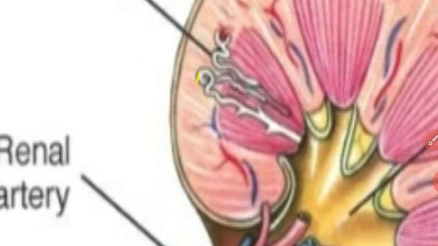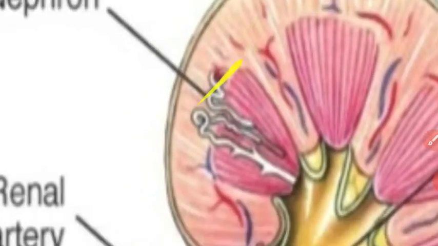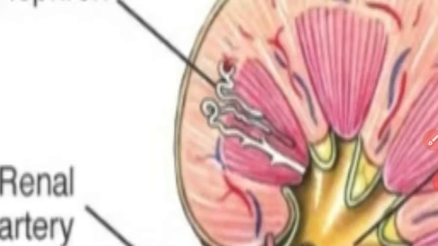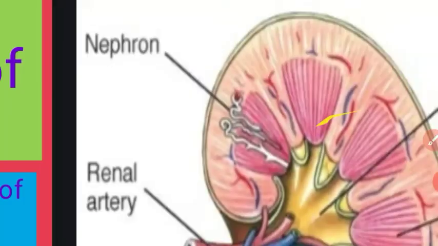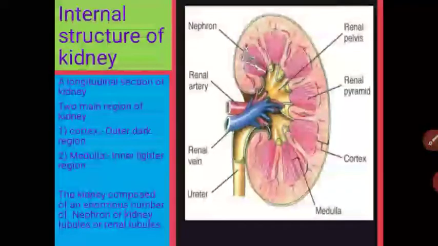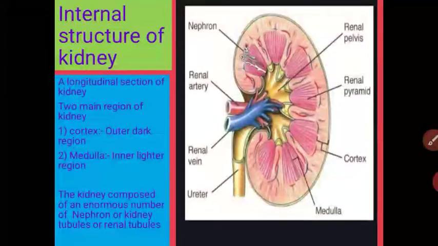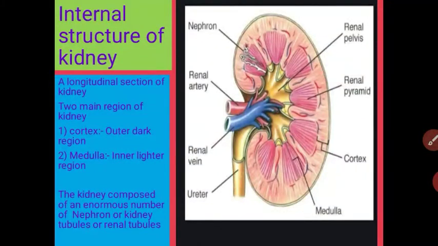This part lies in the cortex region, and the tubular part lies in the medulla region. What is the nephron, students? The nephron is the structural and functional unit of the kidney. Again I will revise it. This is the internal structure of the kidney.